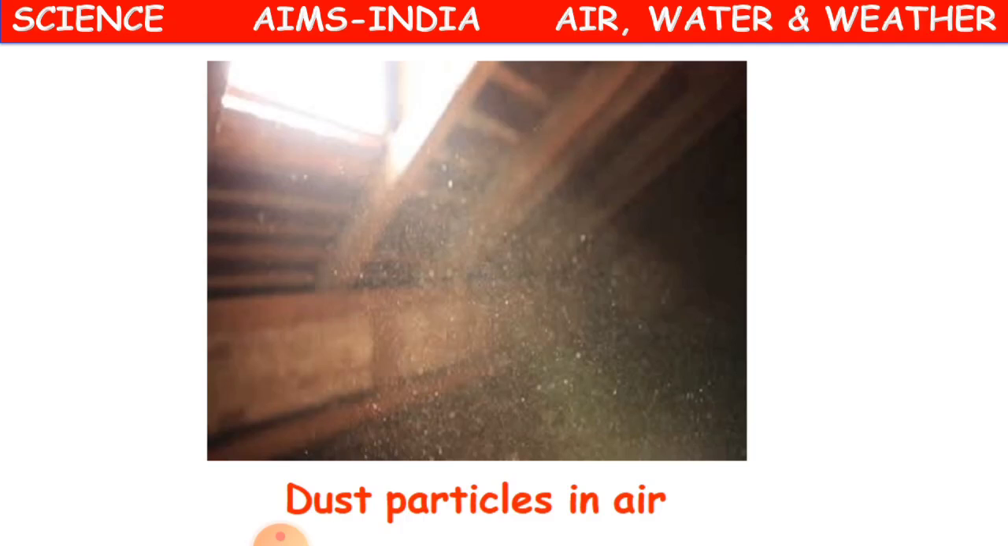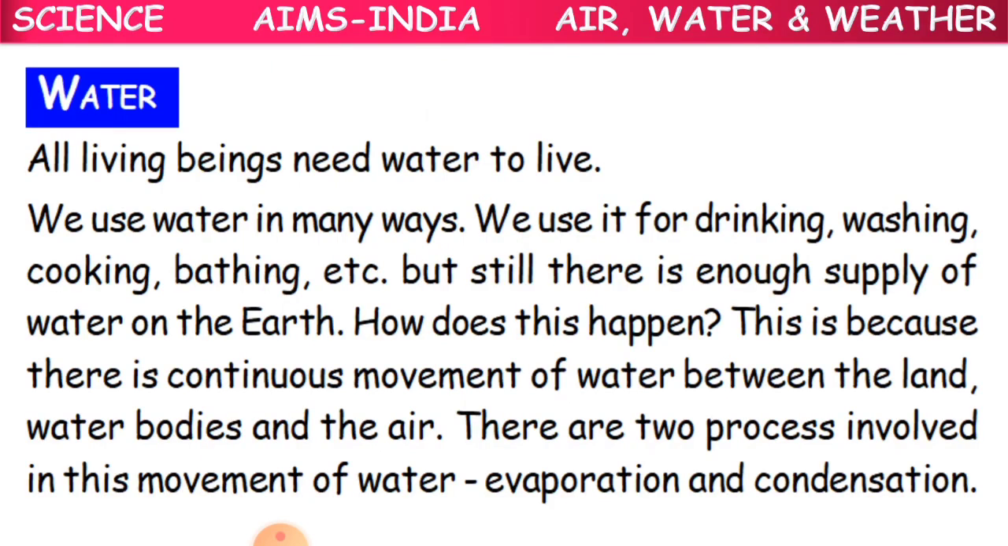Clear, children? So here, if you see a beam of light passed through a dark room, what happens? You can see the dust particles here. This is a dark room, and from here we are passing the light, and you can see here, children, small white smoke-type specks in the picture. That is nothing but the dust particles in the air. Clear? Okay.